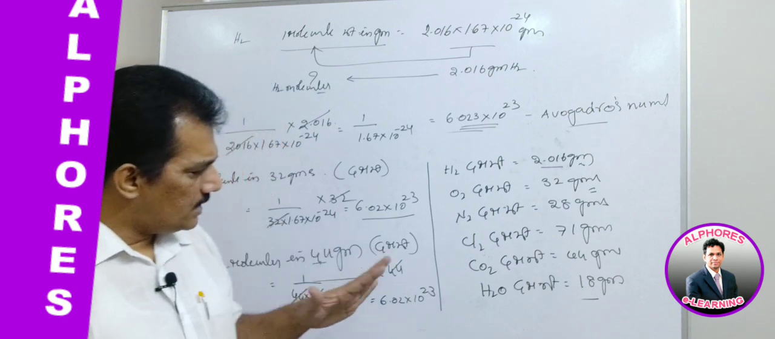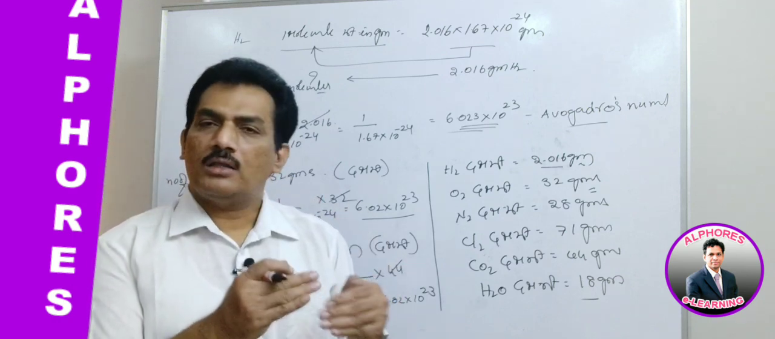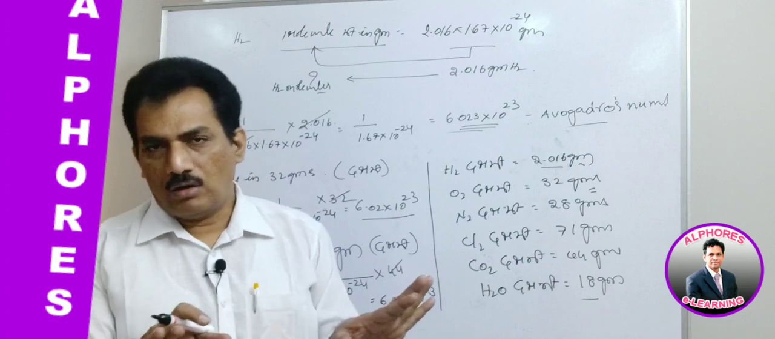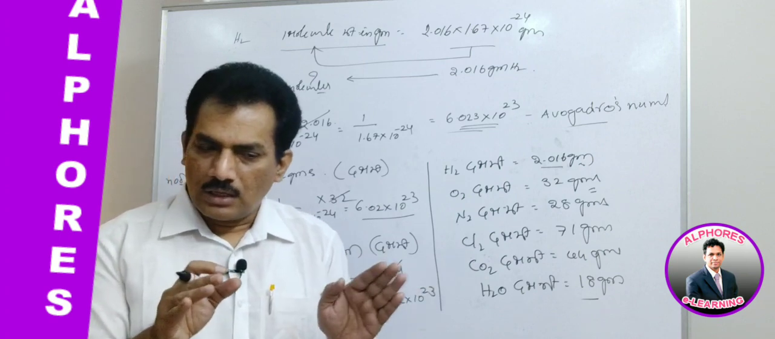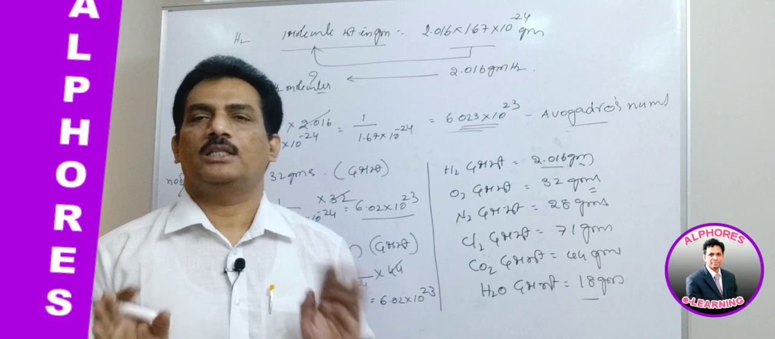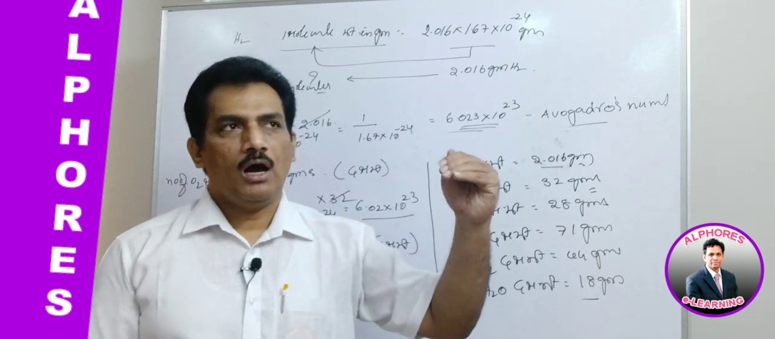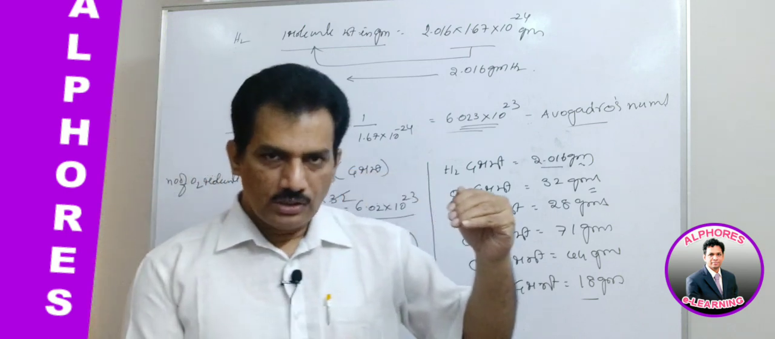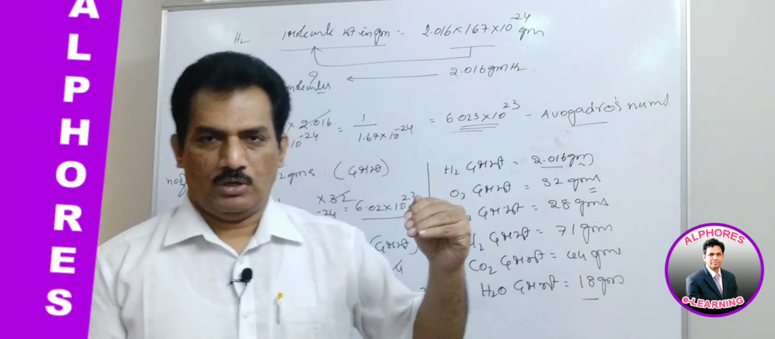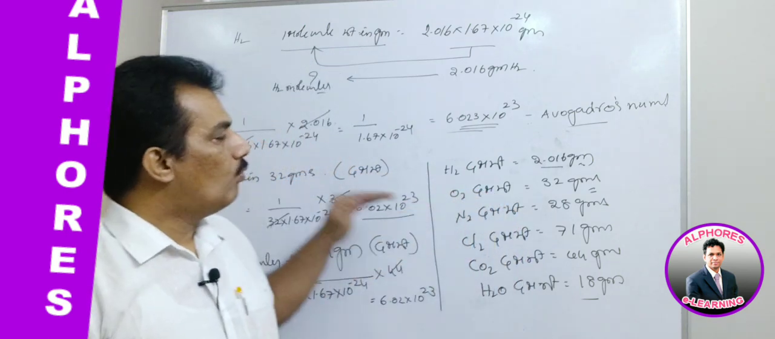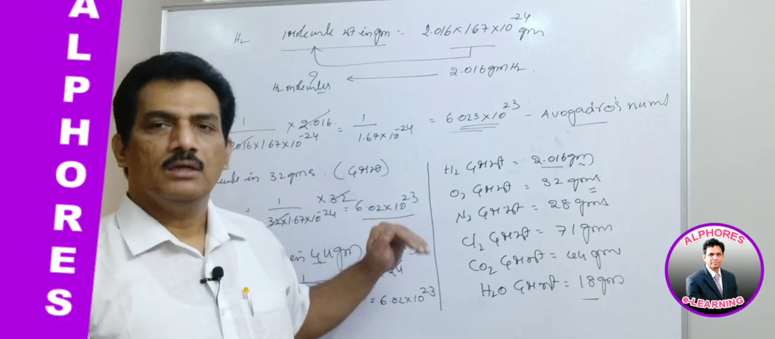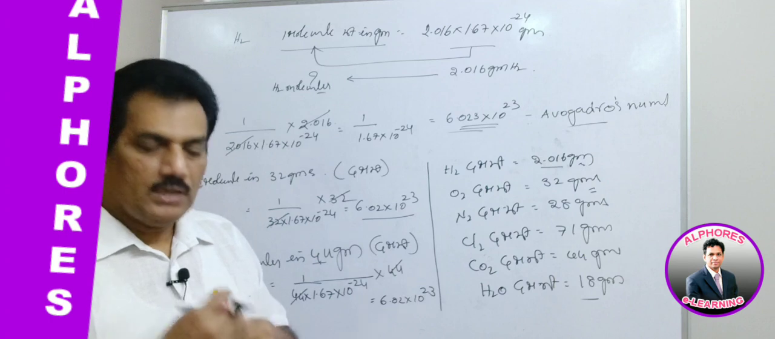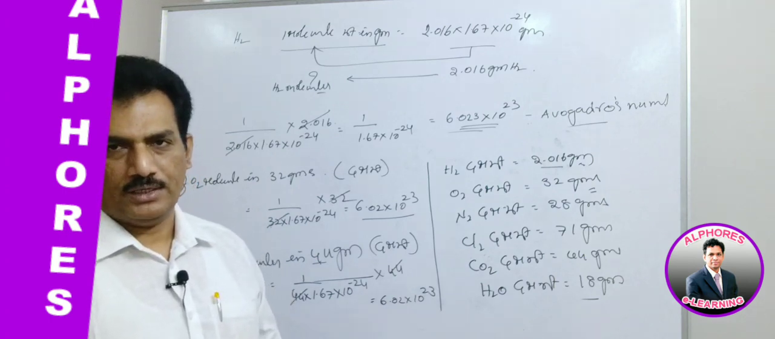Clear? It is very simple, and if you are thorough with the atomic weight and gram atomic weight, all the concepts are the same. The only difference is that there we were using the atom and measuring relative mass, and here what we are measuring is the molecule. Instead of atom we are measuring for molecule. That is the only difference.